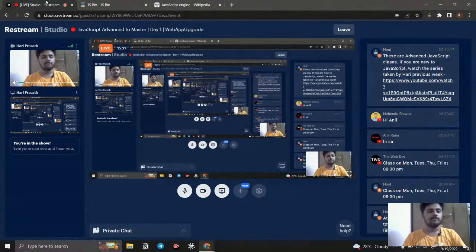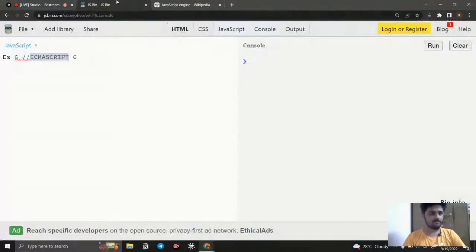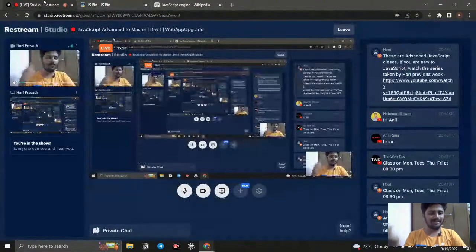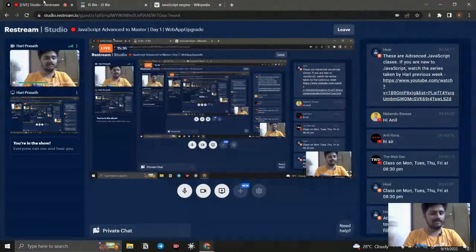So next, this is going to be ECMAScript. It is going to have the standard for that. If I say standard, what is the meaning of that? It is going to be the version. Every programming language has its updation, and in the same way, JavaScript also has its updation.